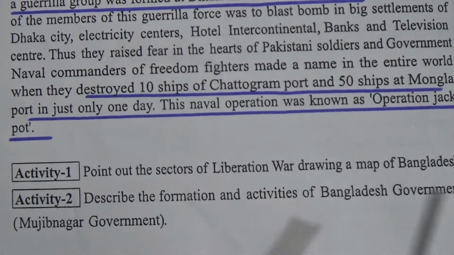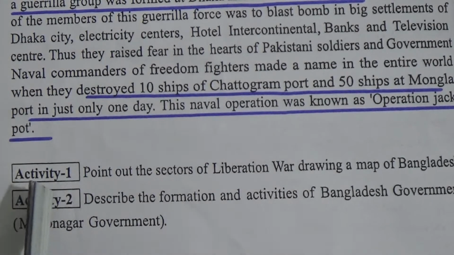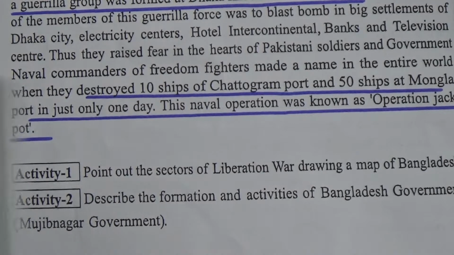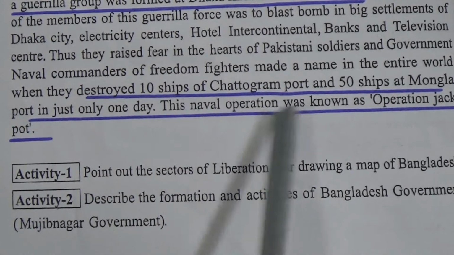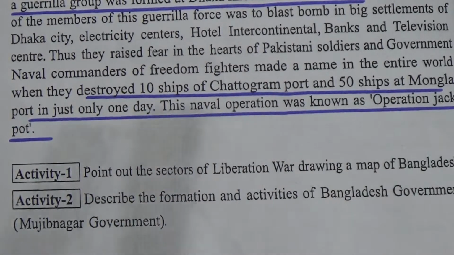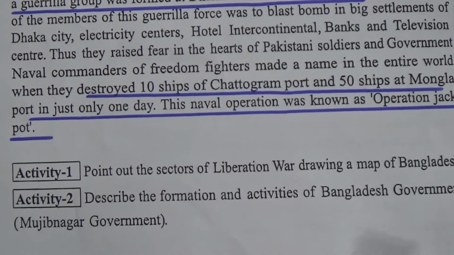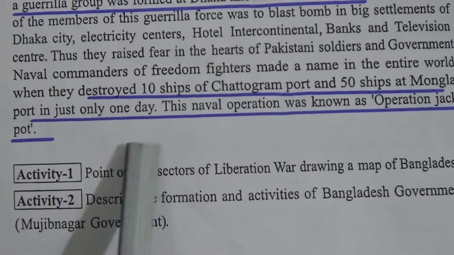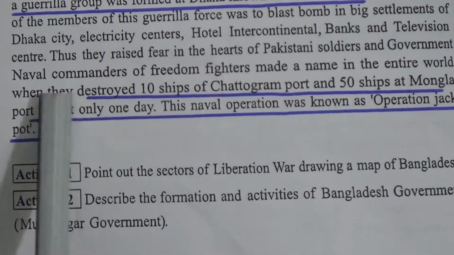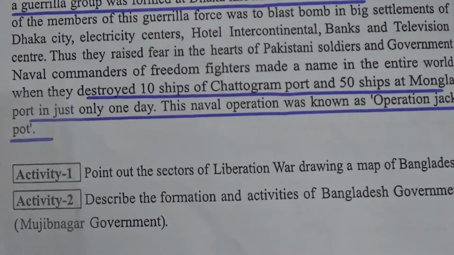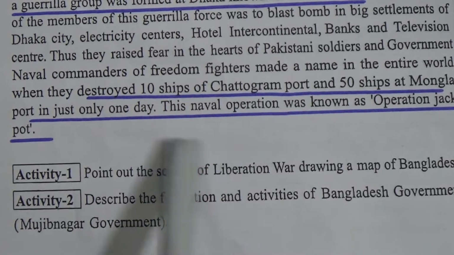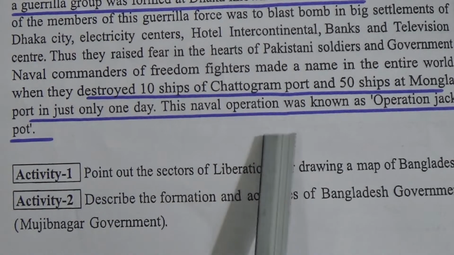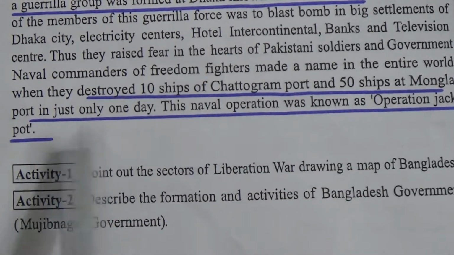So what is called Operation Jackpot? The naval commanders destroyed 10 ships at Chattogram port and 50 ships at Mongla port in just one day. This was a very big operation, and because of it the Pakistani soldiers were very afraid and went back to their areas. This naval operation was known as Operation Jackpot.